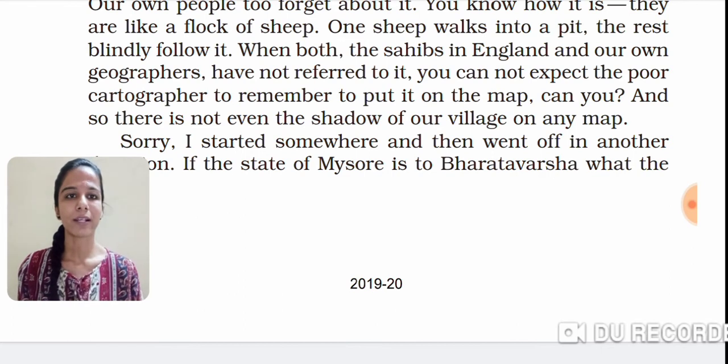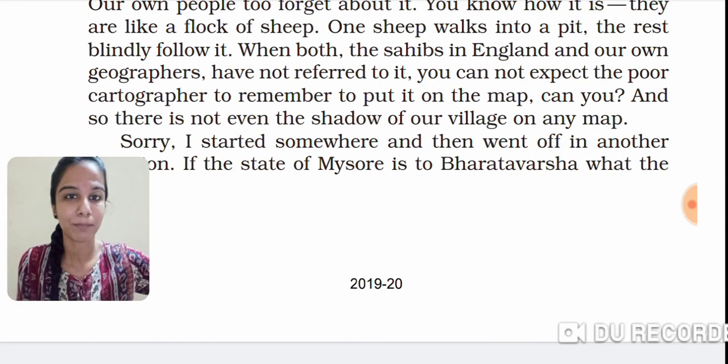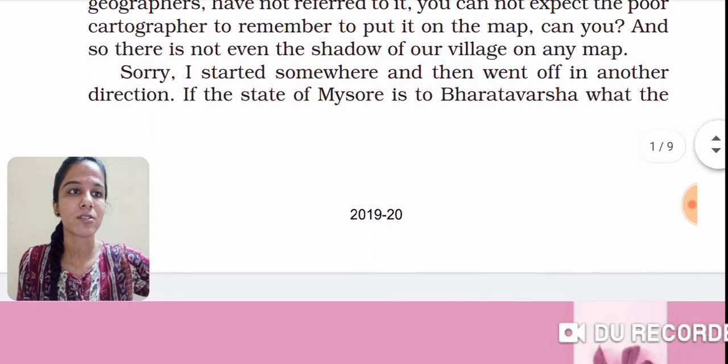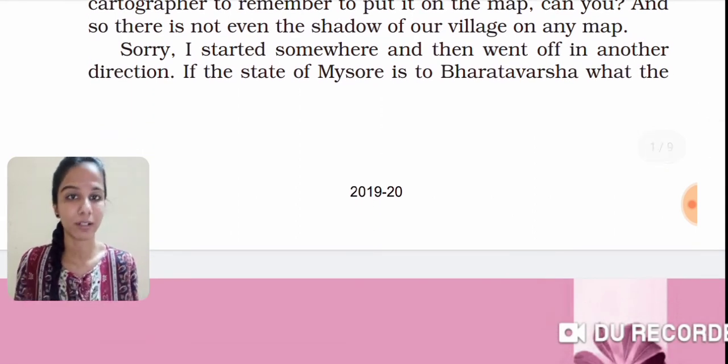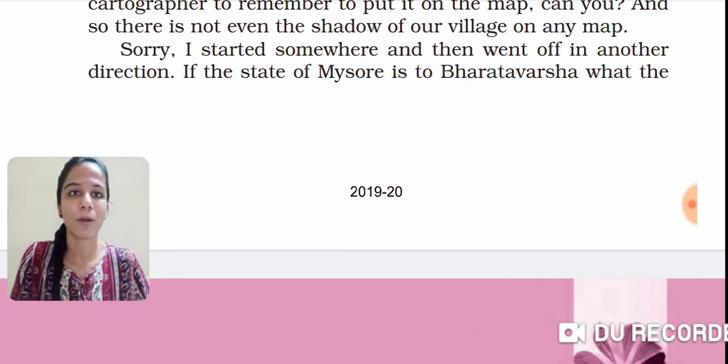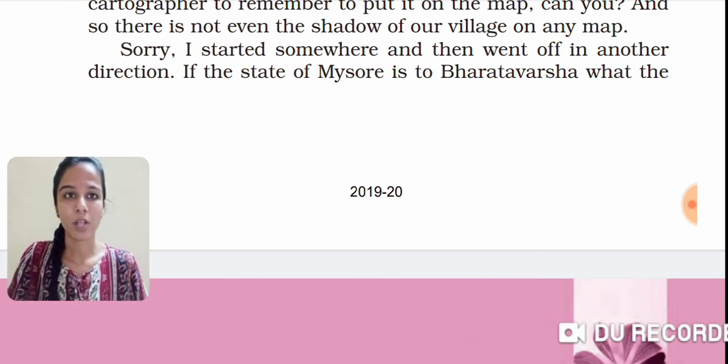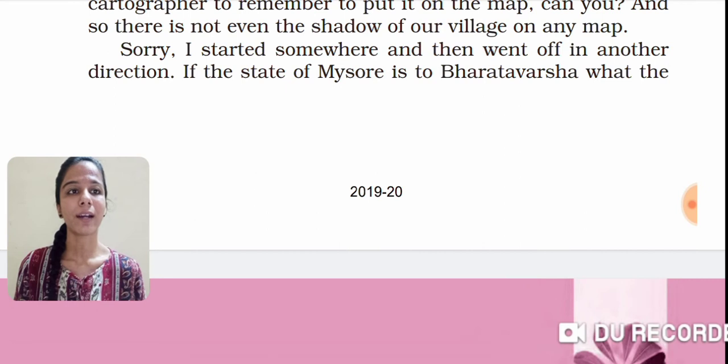And so there is not even the shadow of our village on any map. Not even a shadow means no kind of sign even. It's totally blank. It is not mentioned anywhere on the map. Okay, fine. So it was about this. Now the next paragraph we are going to discuss. Sorry, I started somewhere and then went off in another direction.